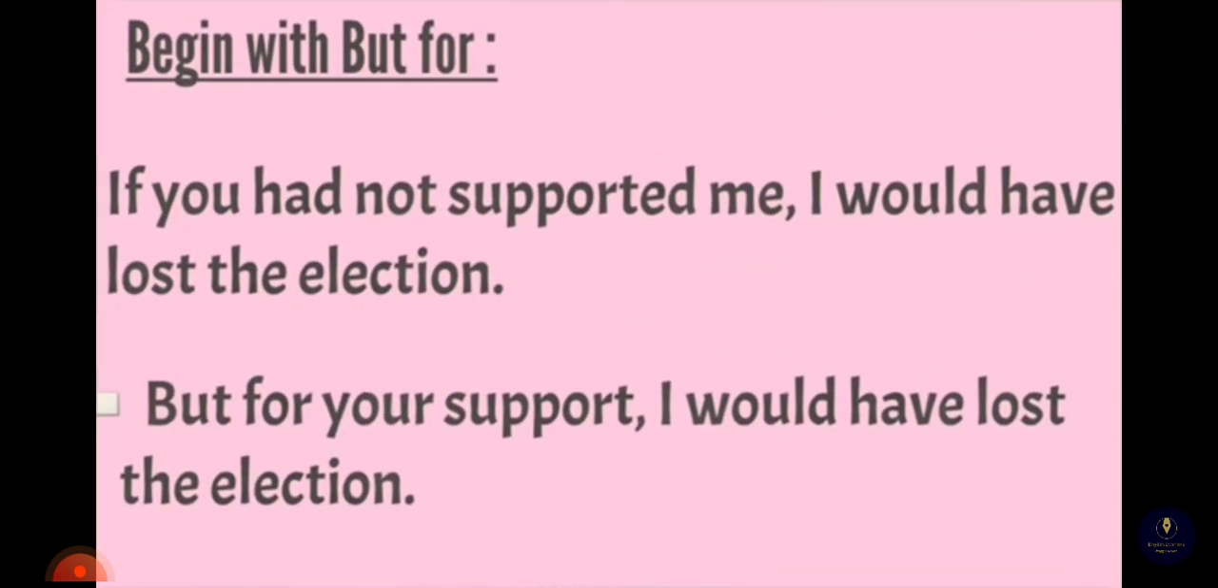Begin with but for. If you had not supported me, I would have lost the election. But for your support, I would have lost the election. But for is a negative word, so you can't place not with it. Preferably, but for takes a noun after it. Comma is compulsory and the latter portion generally remains same.